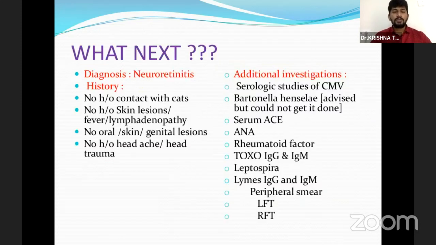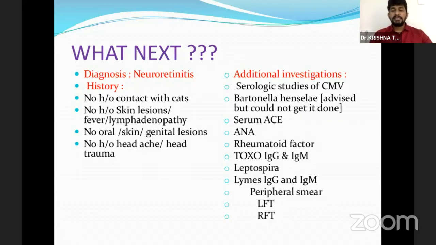So now we started to think of the diagnosis of neuroretinitis, and we took a history of any contact with pets. No history of that, and no history of any prodromal symptoms like fever or lymphadenopathy, no history of any oral, skin or genital lesions, and no history of any headache or head trauma. Additional investigations were also advised, including serological studies for CMV and Bartonella henselae. We advised them, but they couldn't be done because of the COVID pandemic situation.